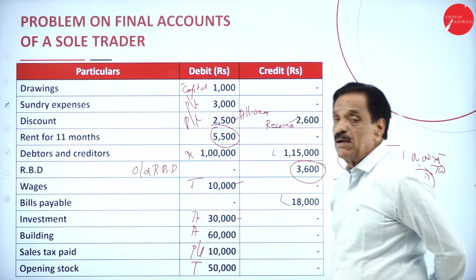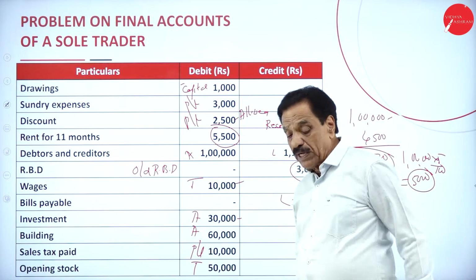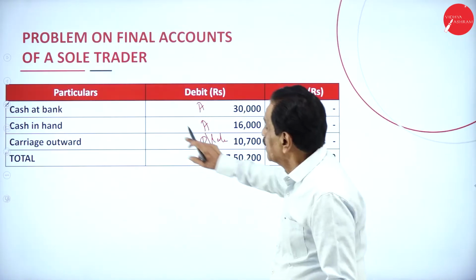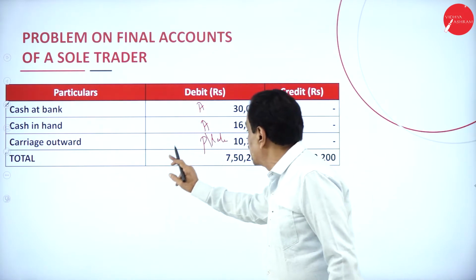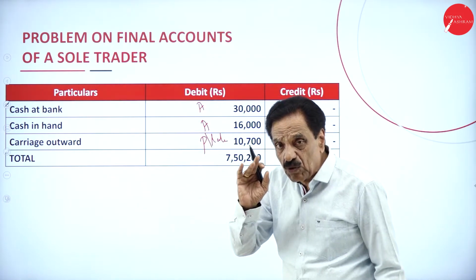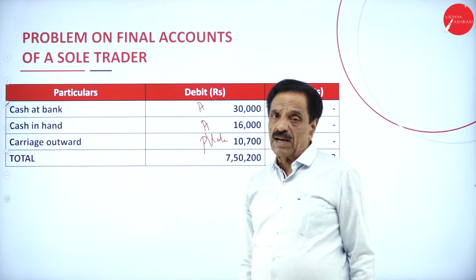Sales tax paid, profit and loss account. Opening stock, trading account. Then cash at bank is an asset, cash in hand is an asset. Carriage outward, finished goods going out, so that will come in profit and loss account.